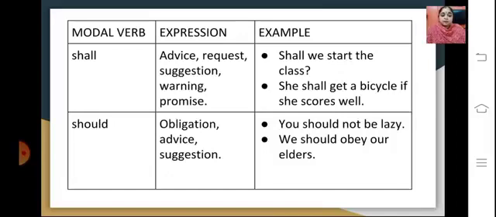Then we have should. It's an obligation, advice, and a suggestion. You should not be lazy. In advice, we should obey our elders. It's kind of an obligation also, that we need to obey our elders.